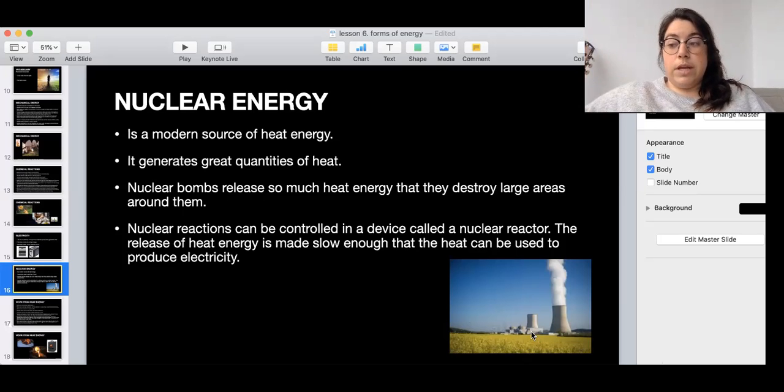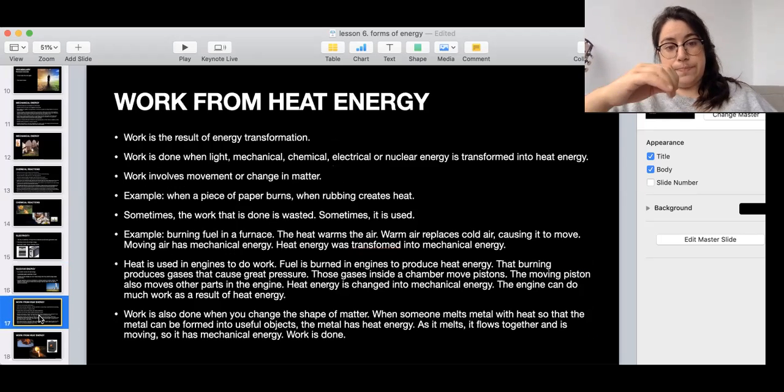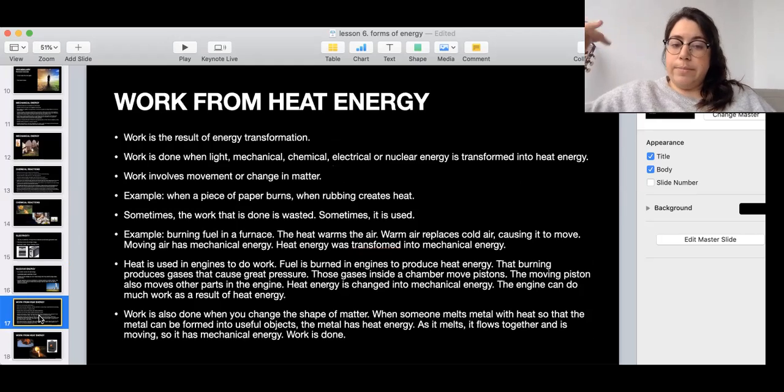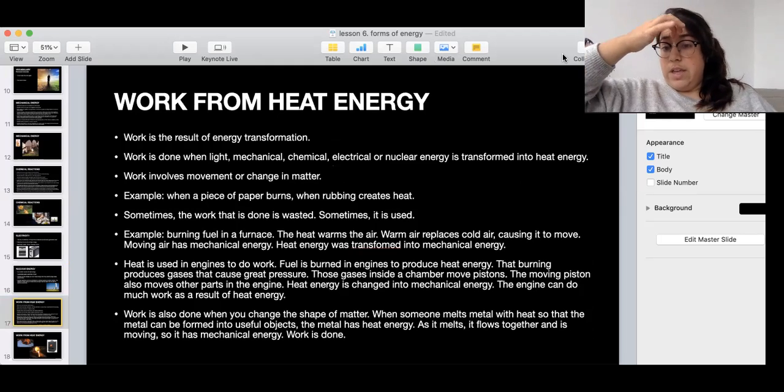The cool part about nuclear energy is that it can produce a great amount of energy. The bad part is that it has some waste that is radioactive too, so you have to be really careful when you're using it because that can make you sick. Okay, work from energy. Work is a result of energy transformation. So work is done when light, mechanical, chemical, electrical, or nuclear energy is transformed into heat energy. And work involves movement or change, like what we talked about before. How did we know if something was doing work? If it was moving or if it was transformed in shape or size.